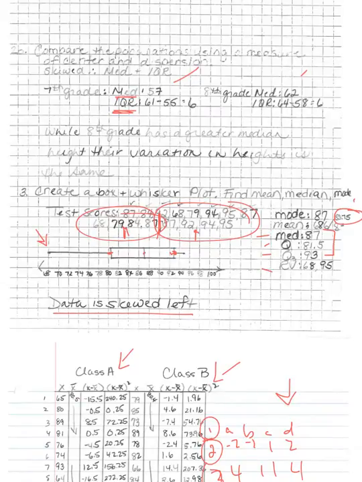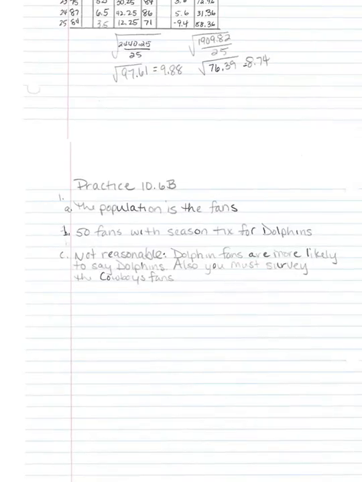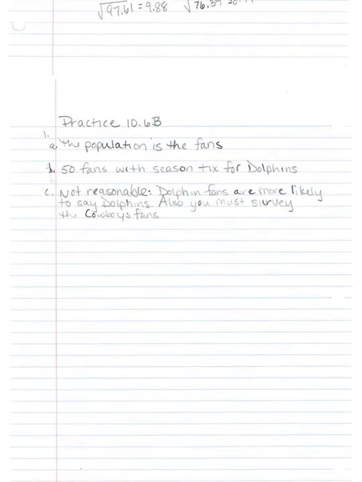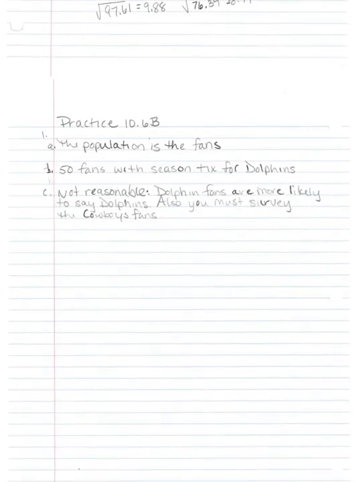So that is comparing populations using a measure of center and dispersion. That's creating a box and whisker plot. That's also finding mean, median, and mode. The last piece of your 12-1, 12-4 quiz is going to be looking at samples and populations and deciding, is this survey valid? Is it biased? Is my sample biased or unbiased? And also drawing a conclusion based on that.